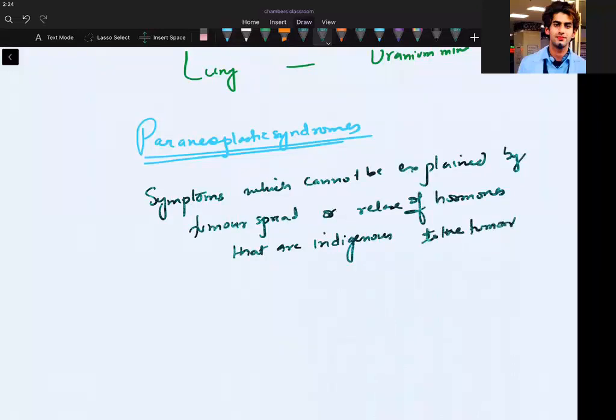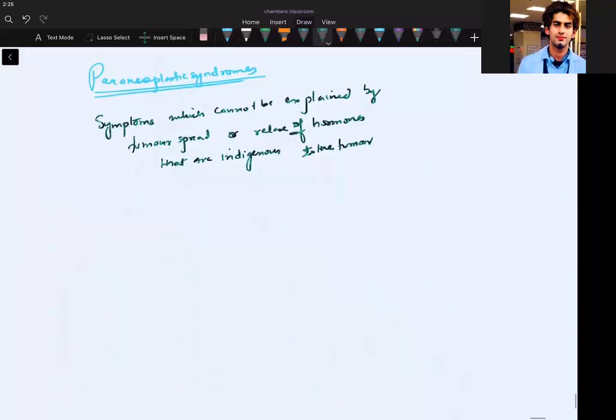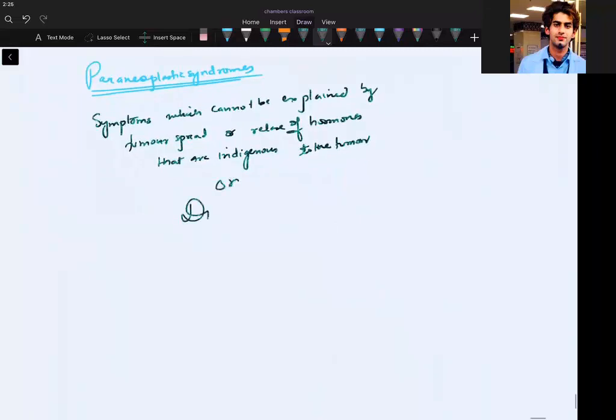In short, the story is about distant effects of a tumor that are unrelated to metastasis. So these are those effects which you can't demonstrate as being related to a metastasis.